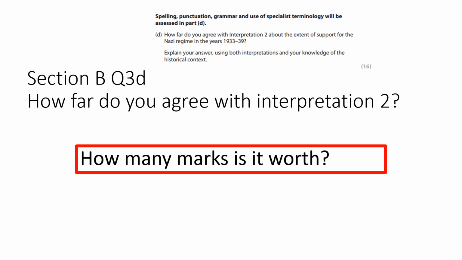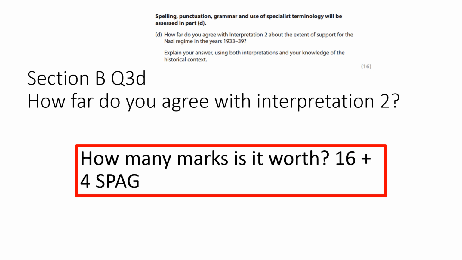So how many marks is it worth? Well, this is worth 16 marks and you have an opportunity to get 4 extra marks for spelling and grammar. So it's worth allowing 5 minutes at the end of this exam to go back through this question and just check your capital letters, your use of vocabulary and try and make it as wide-ranging as possible to pick up those extra 4 marks.